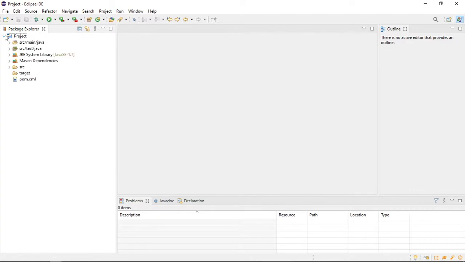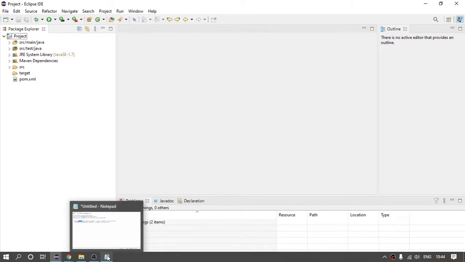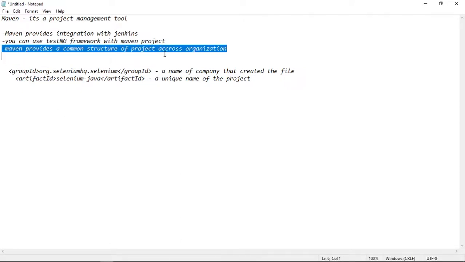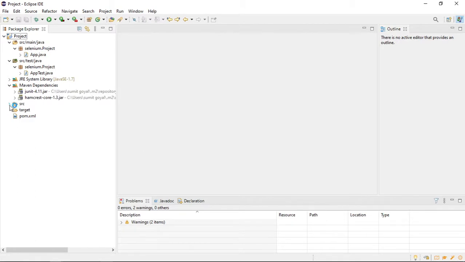and if I expand this, what has this done? Suppose in my organization, if everyone in my team uses the same project, then Maven will provide a common structure of project across the organization. It has some ready-made structure. So this is the structure, Maven Java, right? So Maven has taken this headache away for us. Otherwise, you have to create all this structure. So you can see Maven has created it like that.